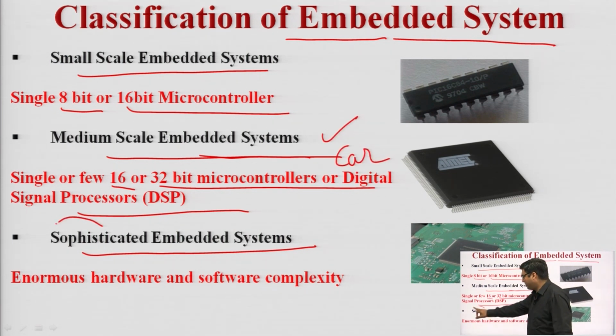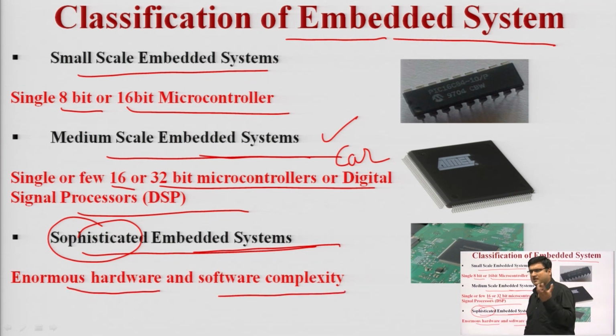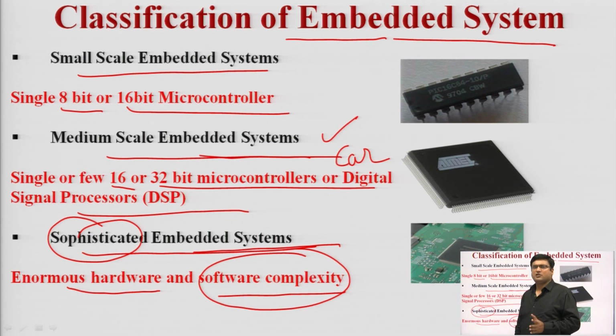Sophisticated, we can say complex embedded system. A complex embedded system has a large hardware design and enormous hardware and software complexity. For example, a satellite that we launch is also an example of an embedded system. It has complex hardware units, many hardware units in one application, and more software complexity because each particular hardware has some software compatibility. So one or more than one software can be used in a large scale embedded system.